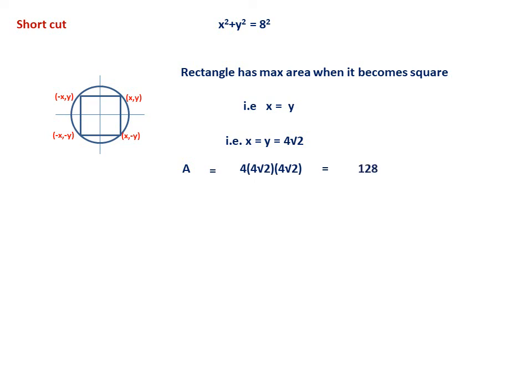This is one method. There is one more method actually, of course a little bit lengthier than this. You can also take x equal to r sin θ, y equal to r cos θ, and then also you can find it, without even using differentiation. So as I told you, there are many shortcuts using which you can find the answer. But what is important is you should know the theory behind that. Without that, a shortcut will be dangerous. Instead of that, directly solving the problem is better.